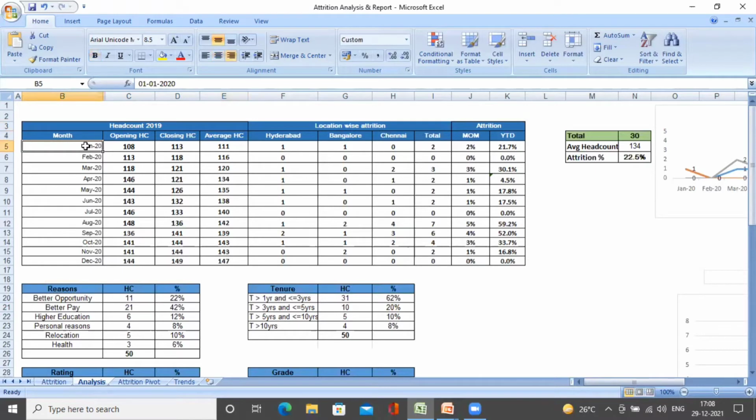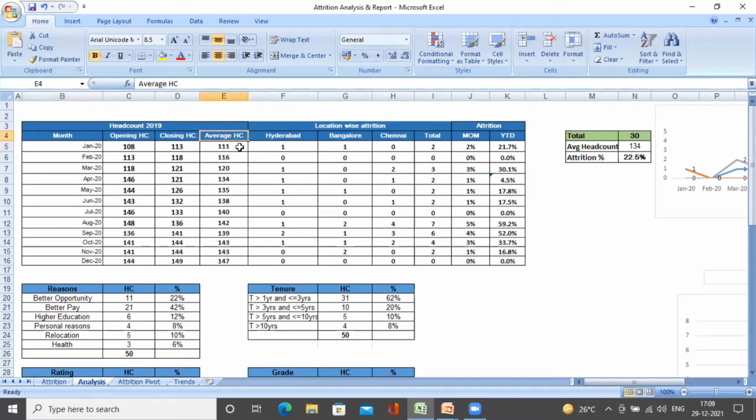For a particular month, in case we are considering January, on the 1st of January, the total number of employees would be considered as the opening head count. What is closing head count? Similar to the opening head count, on the 31st of January, whatever is the number of active associates in the organization will be considered as the closing headcount. So always remember, the closing headcount of a particular month will be the opening headcount of the following month. Simple, isn't it? Similarly, we will be recording for all the months.